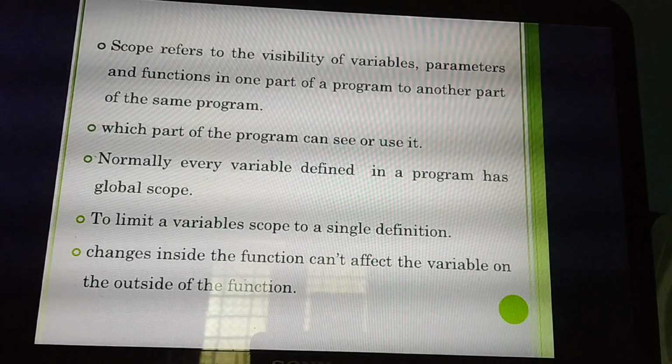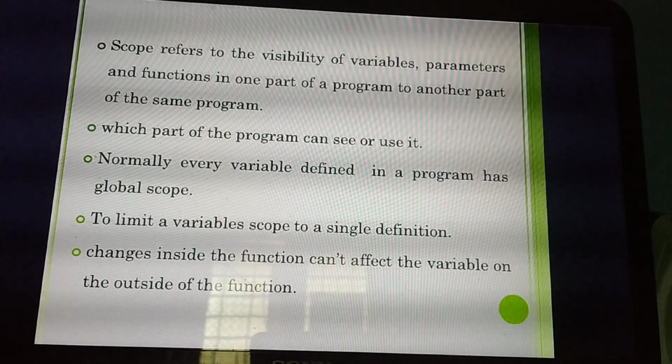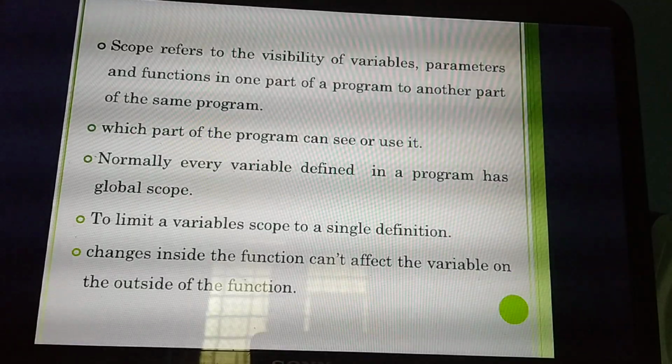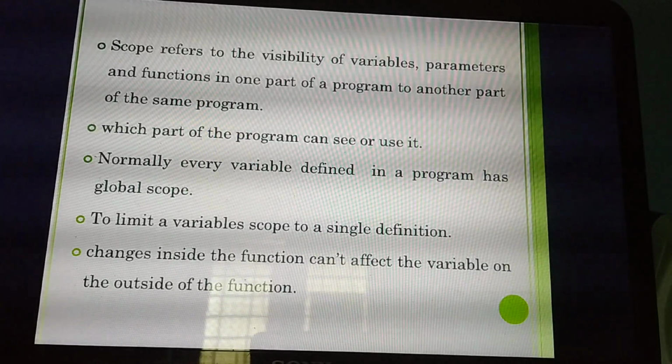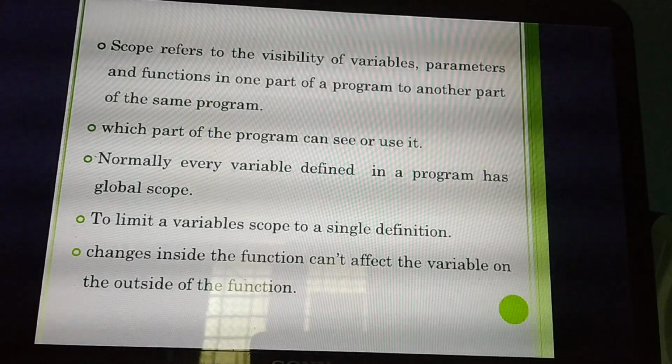In one part of a program to another part of the same program. In a program, how many parts are there? For example, recall the C++ program from 11th standard. First, what will you write? Header files, isn't it? After the header file, what will you do? Data declaration. Then functions, you will write functions. Then what will you write? Main function. So header file is there, data declaration is there, function definition is there, then the main function.